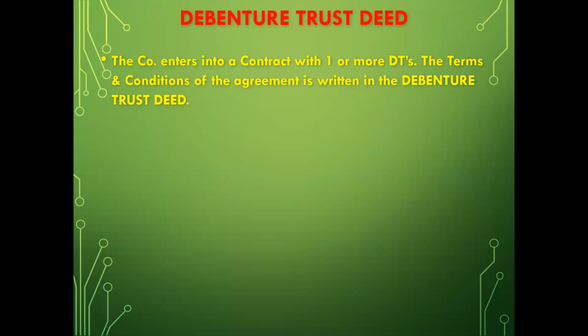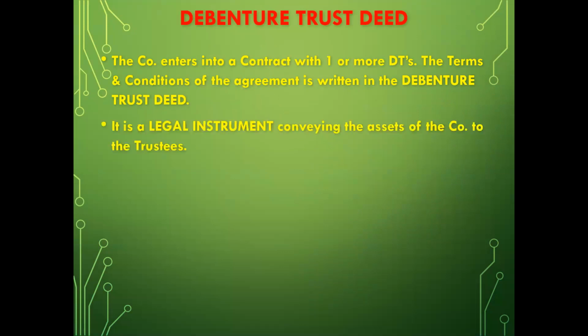Okay. The debenture trust deed. So as I told you, the deciding factor, all the appointment things should be done in a written format. So a debenture trust deed is prepared. So what is a debenture trust deed? DTD. The company enters into a contract with one or more debenture trustees. The terms and conditions of the agreement is written in the debenture trust deed.